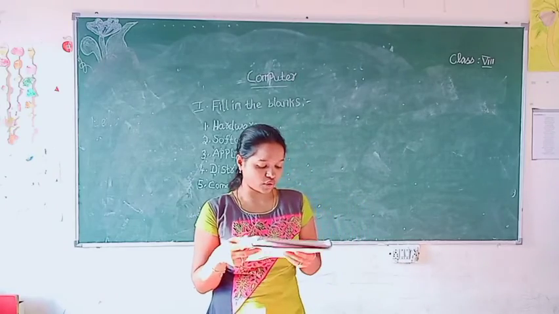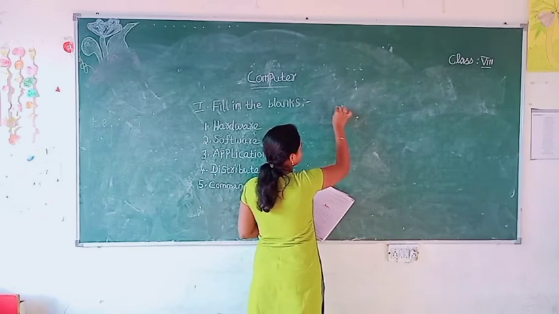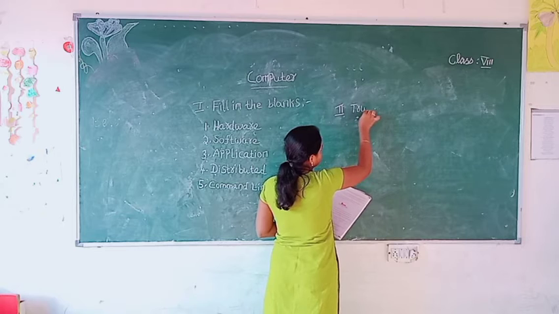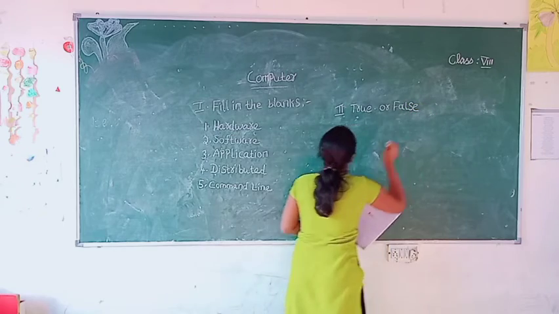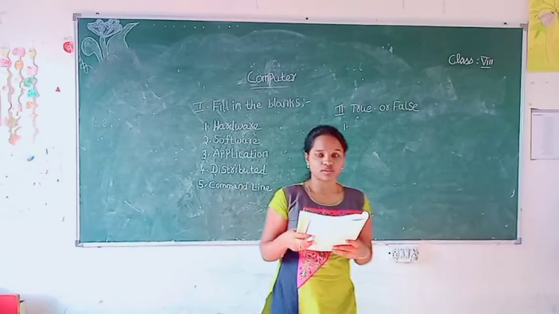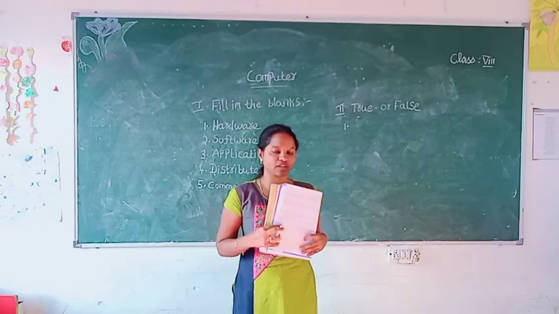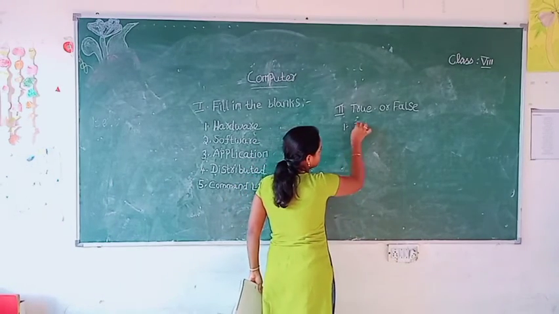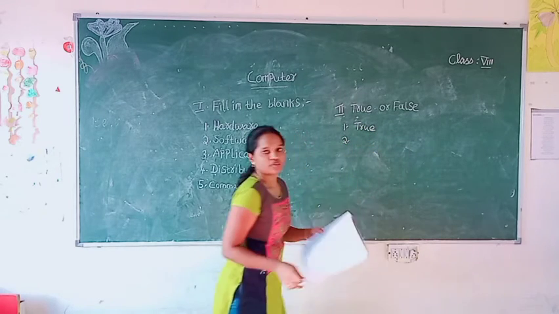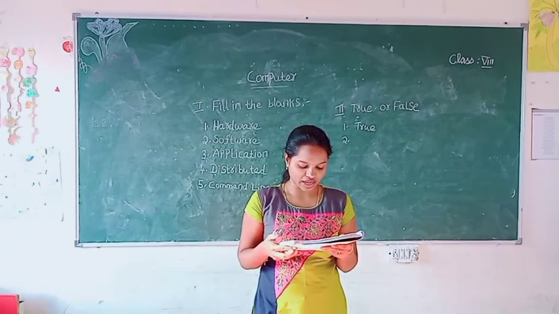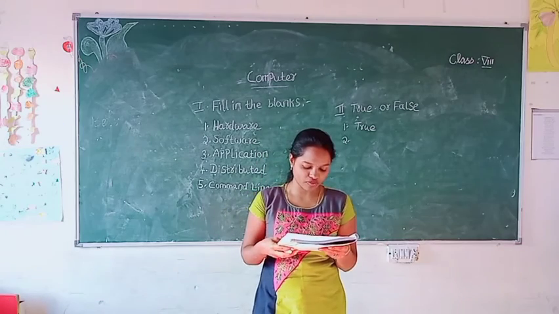Now come to state true or false. Application software is a collection of one or more programs that controls and manages the overall operation and performance of a computer system.